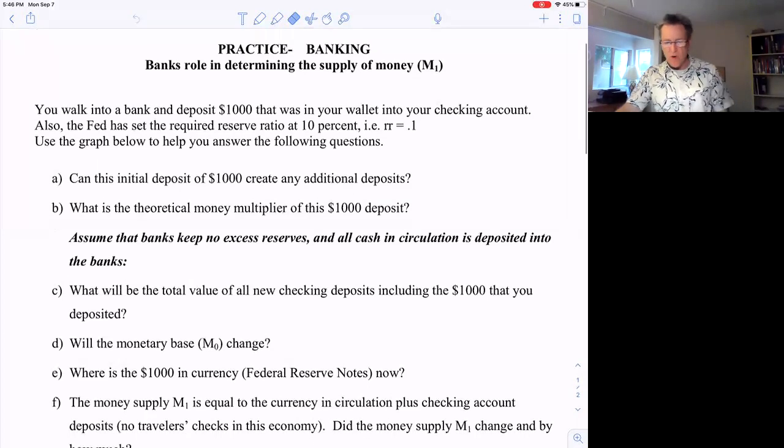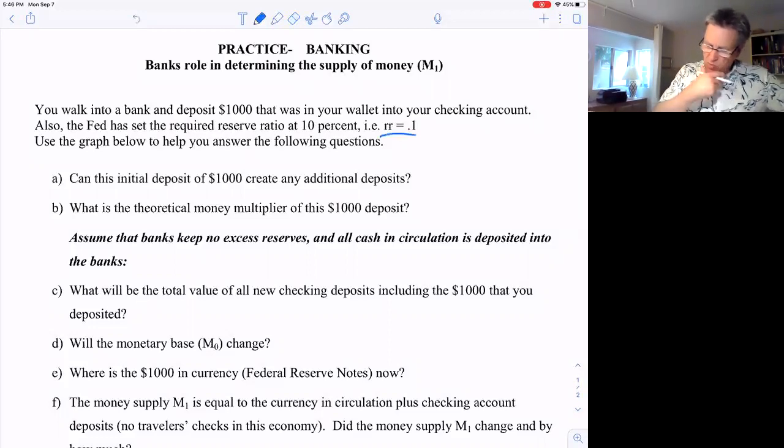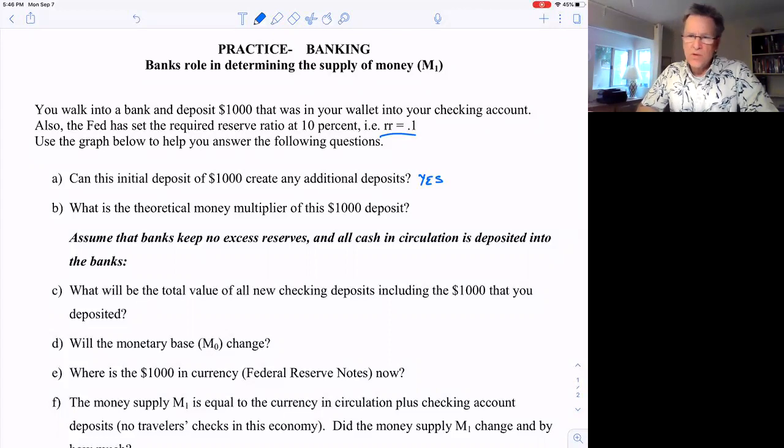Okay, so you walk into a bank, you deposit $1,000 that had been in your wallet into your checking account. The reserve requirement for banks is 10% or 0.1. Will this deposit create any additional deposits? And yes, it should, because the bank is going to loan that money out, most of it out, and that money might come back into the banks also.